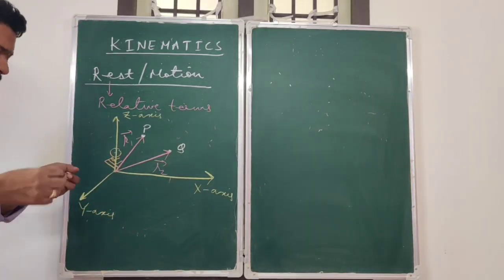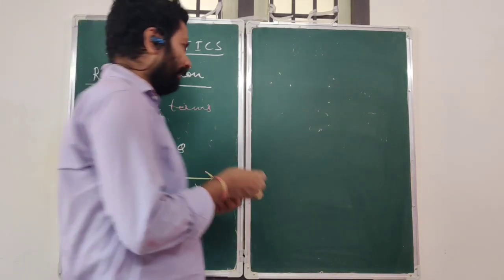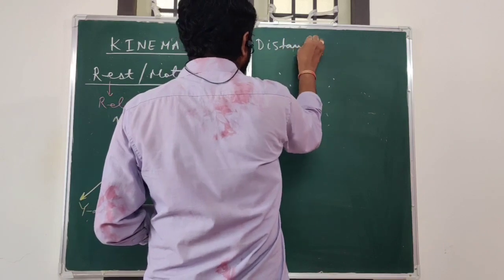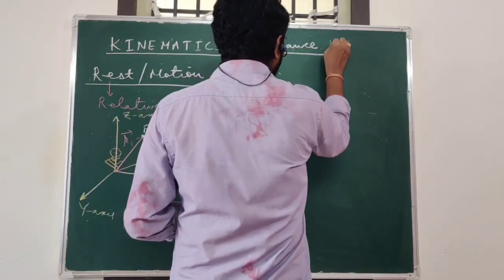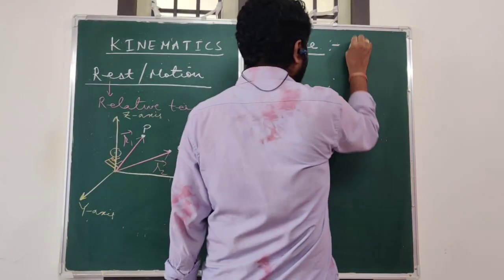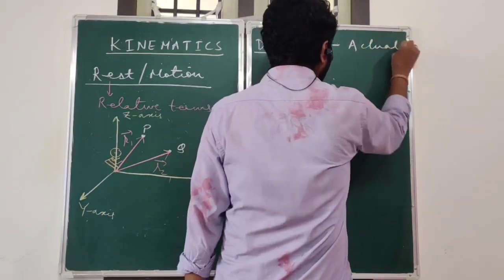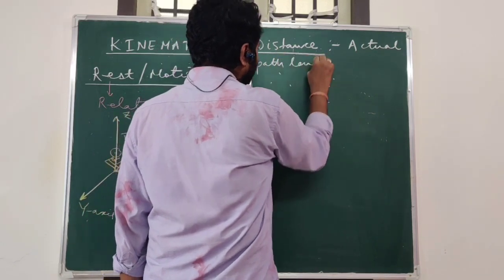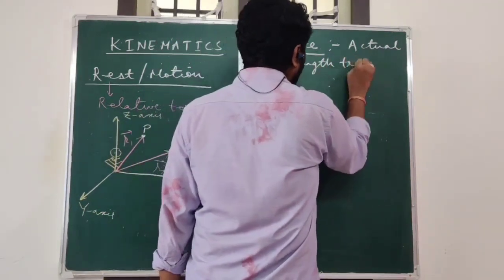Now let us talk about the different terms associated with it. The first term is distance. How do we define distance? Distance is the actual path length traveled by a body.